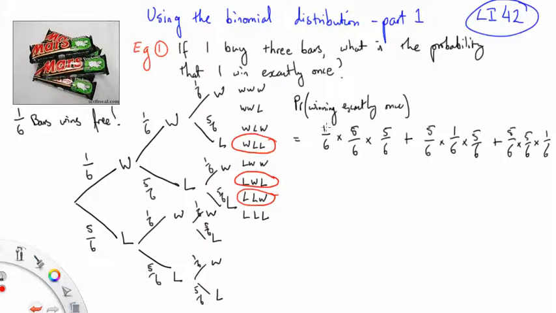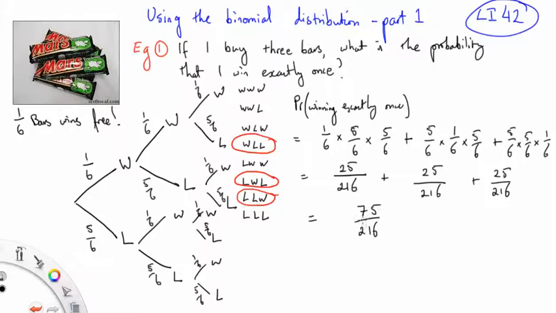Look what's happening. The 1 in 6 just moves along one, doesn't it? It moves along to there, then it moves along to there. So let's calculate this. This is 25 on 216, and these are going to have to be the same because of the commutative law of multiplication. 25 on 216 plus 25 on 216, which is 75 on 216.